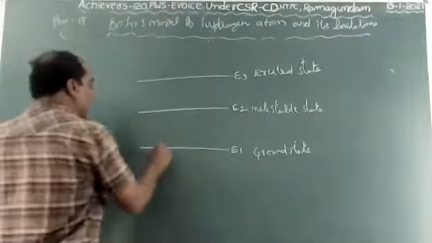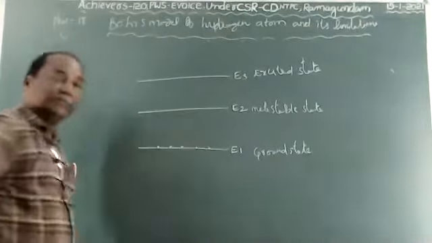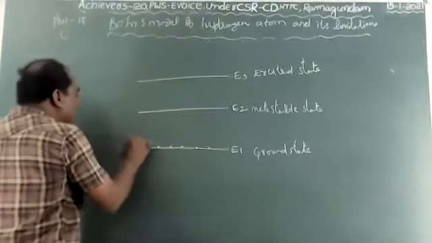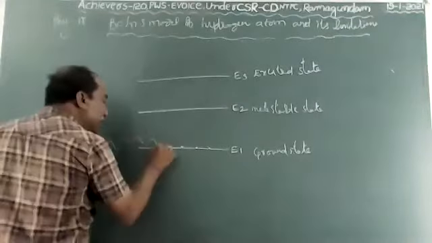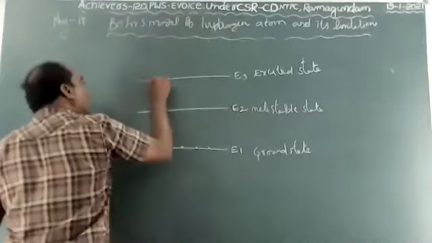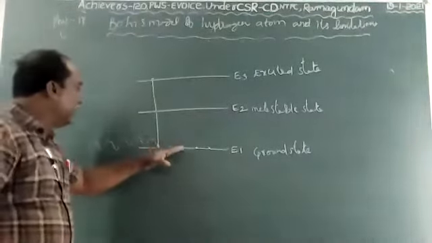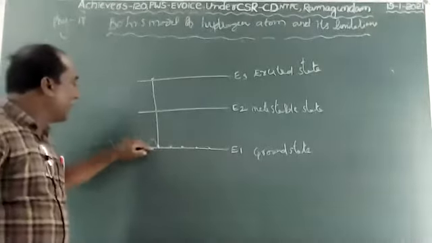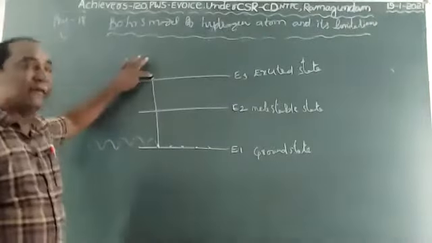So here, for example, electrons are in the ground state. Now the electron absorbs energy. When it absorbs the energy, automatically it will move towards the excited state.